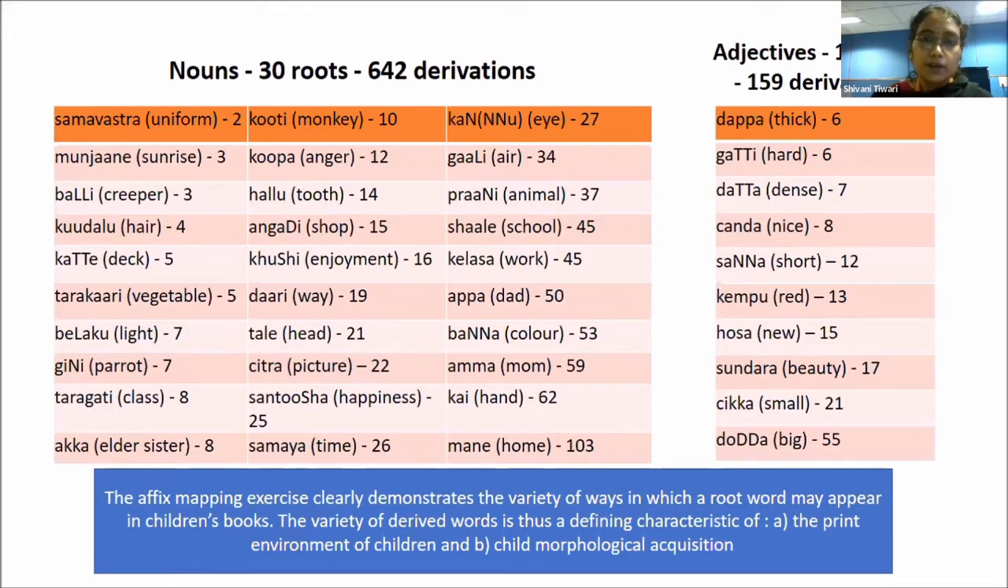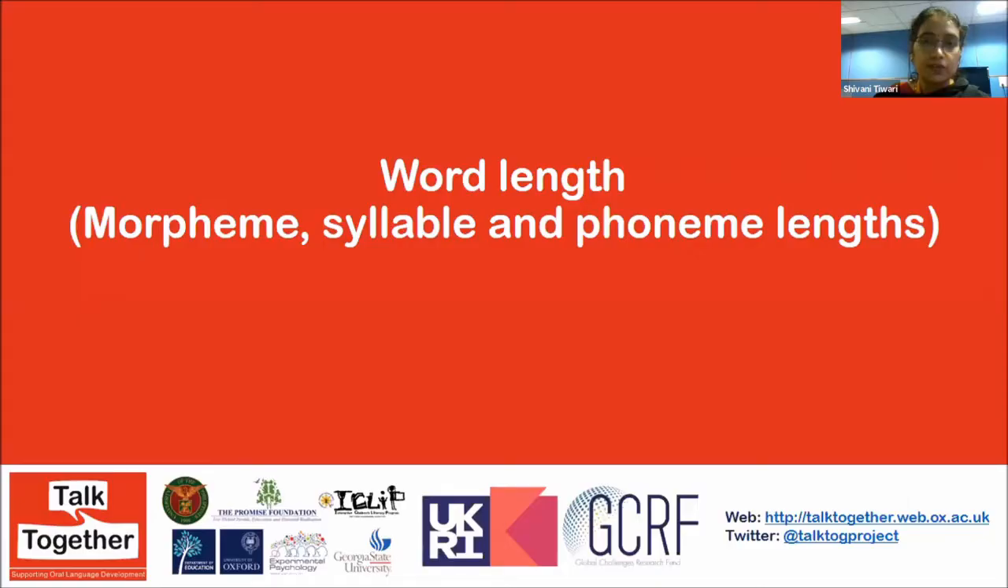So based on these derivations, we found that the affix mapping exercise was demonstrating very well the variety of ways in which the root word appeared in these children's books. So we found the variety of derived verbs as a representative of the print environment of children, as well as the children's morphological awareness and acquisition.